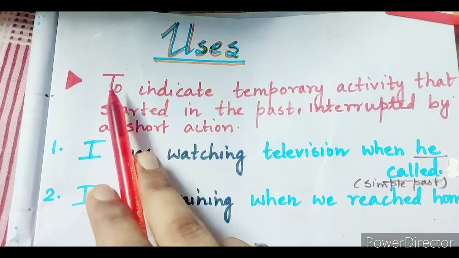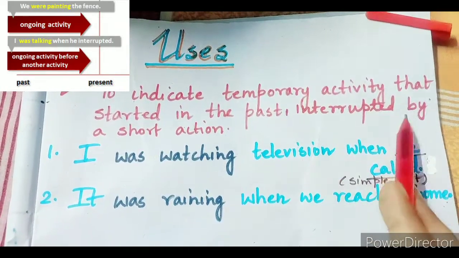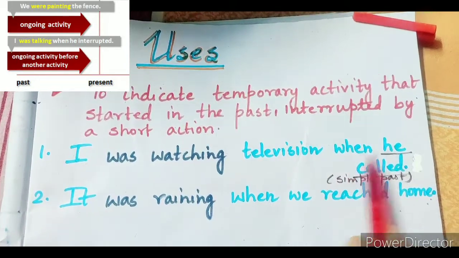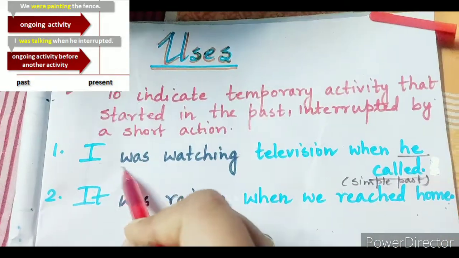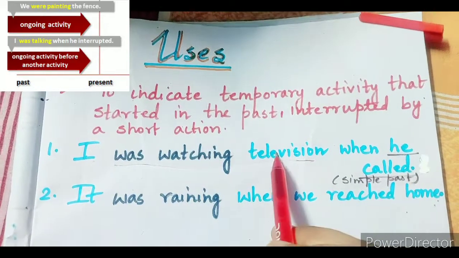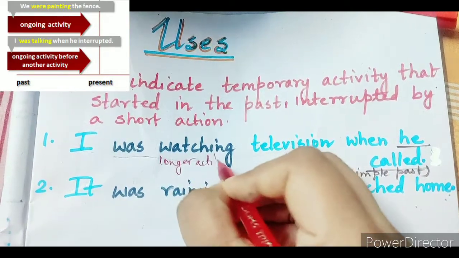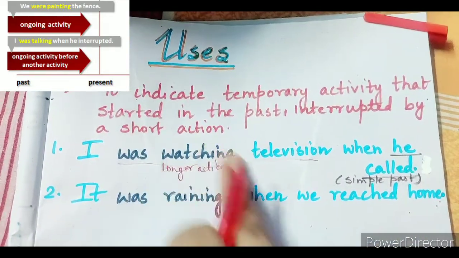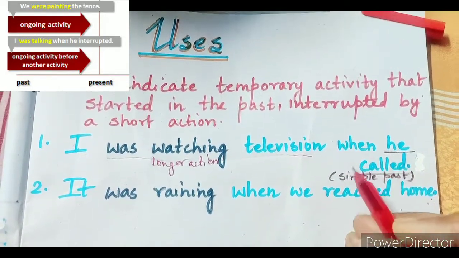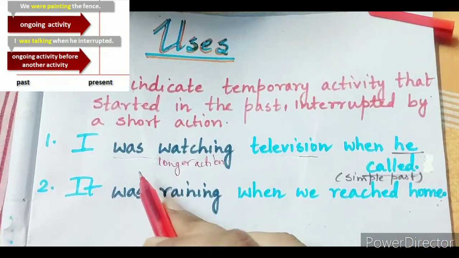So the first usage: to indicate a temporary activity that started in the past but was interrupted by a shorter action. Now, for example, I was watching television when he called. That means I was watching television when my friend called me, right? So was watching television, this is the longer action. And it was going on in the past. So when I was watching television, all of a sudden I was interrupted by a phone call made by him. So this is the shorter action that took place but interrupted my longer action, isn't it?